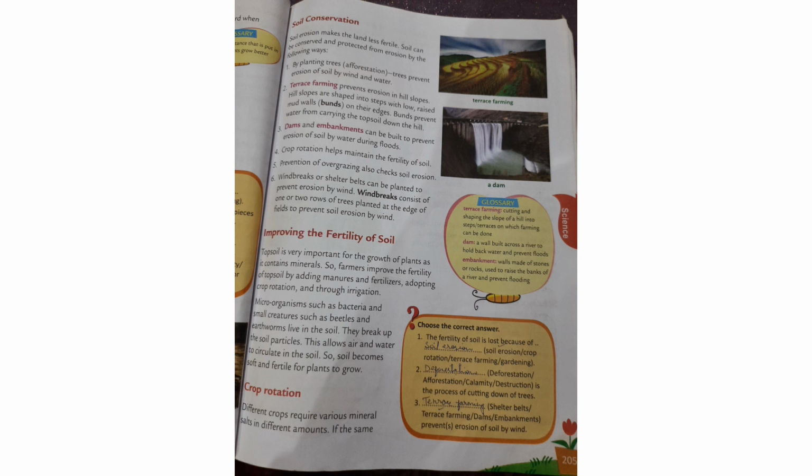Microorganisms such as bacteria and small creatures such as beetles and earthworms live in the soil. They break up the soil particles. This allows air and water to circulate in the soil, so the soil becomes soft and fertile for plants to grow. Bacteria and small creatures like beetles and earthworms help to make the soil fertile by bringing up the down soil and circulating the soil. Then the soil becomes soft and fertile. So earthworms and beetles are very important.